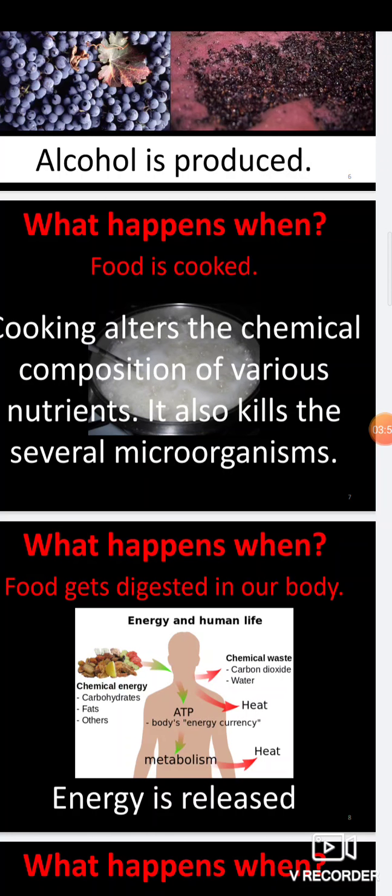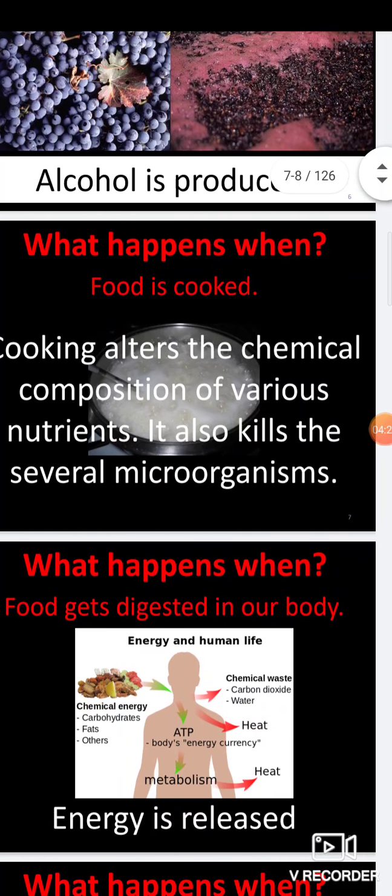What happens when food is cooked? Cooking alters the chemical composition of various nutrients. Take raw milk: when you start cooking it, the microorganisms or germs present in the milk all die, because a certain temperature is required for microorganisms to survive.